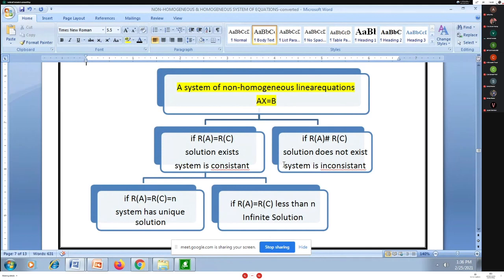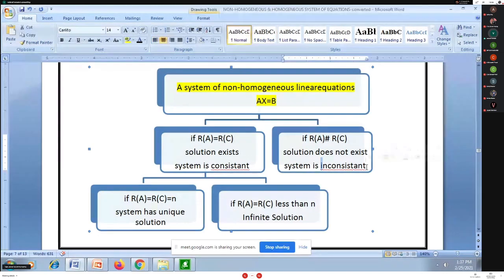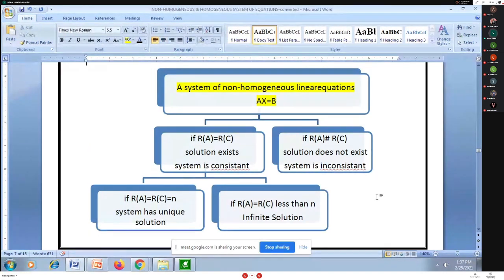What is meant by consistency? Consistency means that if this non-homogeneous system of equations is consistent, then only can I have a solution. If the system is inconsistent, I will not have any solution, and we stop there.